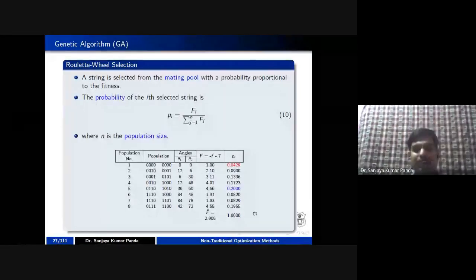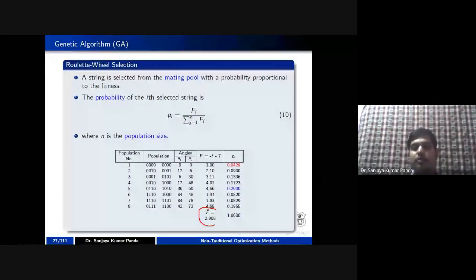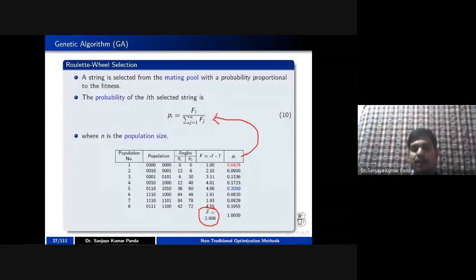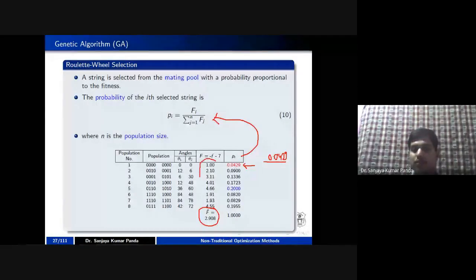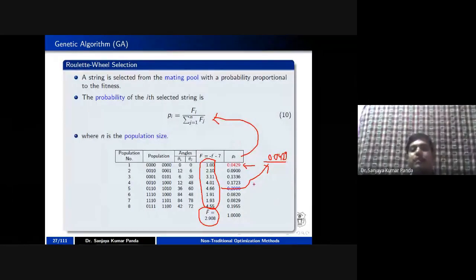So this is the average part, and you are calculating probability using this formula. That means, in order to calculate the probability of the first sample, it is 0.0429 divided by all the fitness values. All the fitness values means you have to sum all the values and keep them in the denominator part. Similarly, you can calculate for the second population.